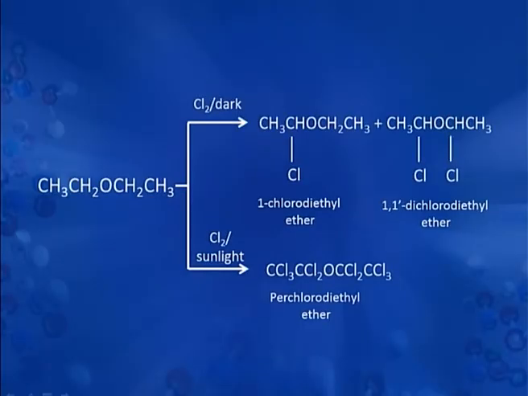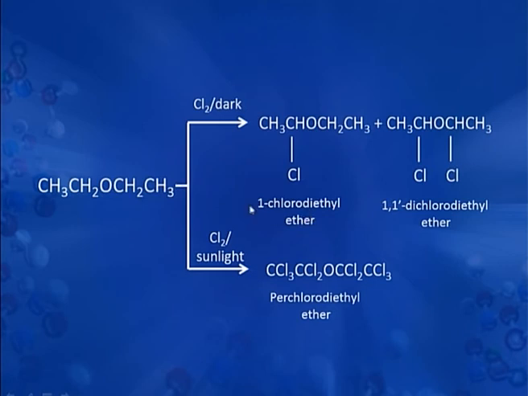We will now discuss the halogenation reaction which takes place in ethers. Ethers actually are alkane-like, and that is why the alkyl groups of ether are halogenated when treated with chlorine or bromine in absence of sunlight. The substitution takes place at alpha carbons of the ether. Here you can see that in this ether, the alpha carbons are this carbon and this carbon, that is, the carbon attached to oxygen is called alpha carbon. Now, the hydrogens attached to these alpha carbons get substituted by chlorine.